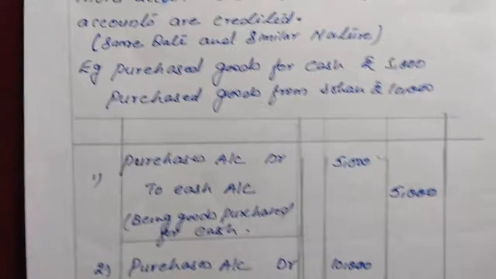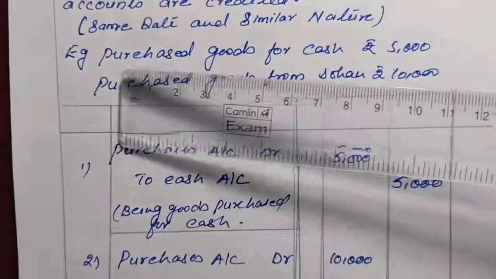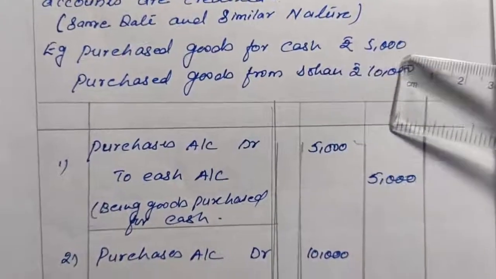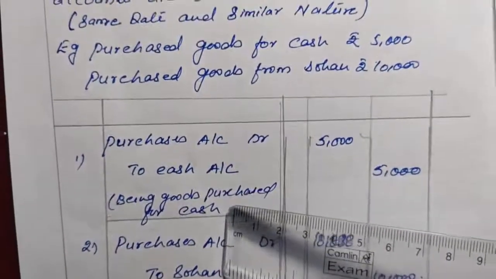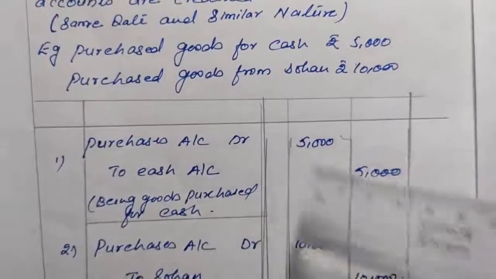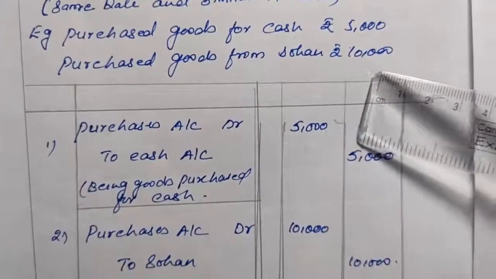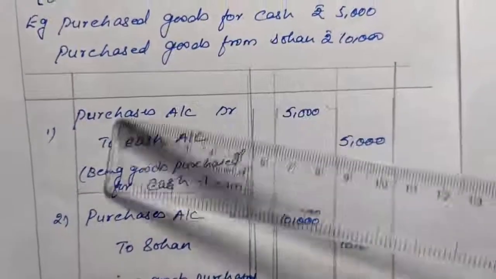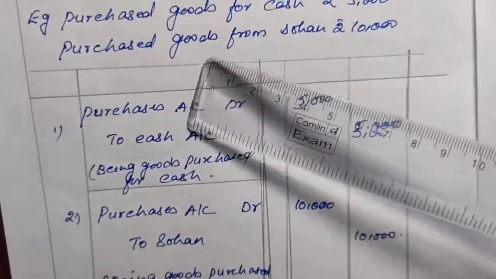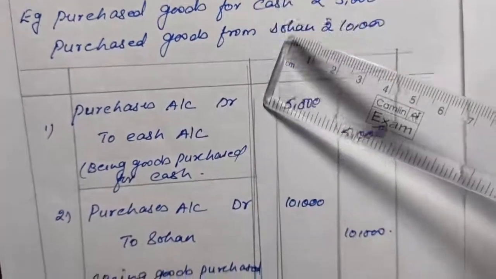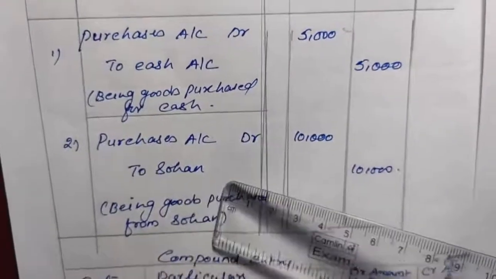Okay, so let's see an example of it. First, suppose here it is given purchased, it is of the same date. Suppose purchased goods for cash rupees 5,000. What will be our journal entry? Purchases account debit to cash, 5,000, 5,000. Next question, purchased goods from Sohan rupees 10,000. Again what we are doing, purchases. Your nature of transaction is the same. We are purchasing the goods, one for cash and one on credit. For the second transaction, the entry will be purchases account debit to Sohan.